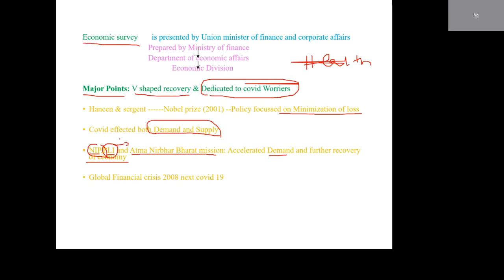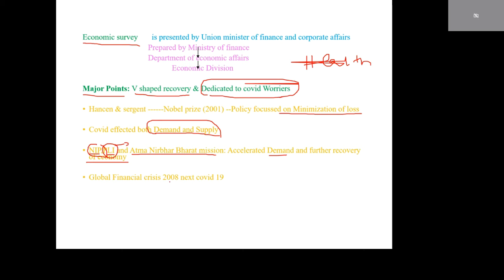When people get employment, their standard of living increases and they have money available. Their investment increases, their expenditure increases, their income also increases. That leads to an increase in demand and supply.